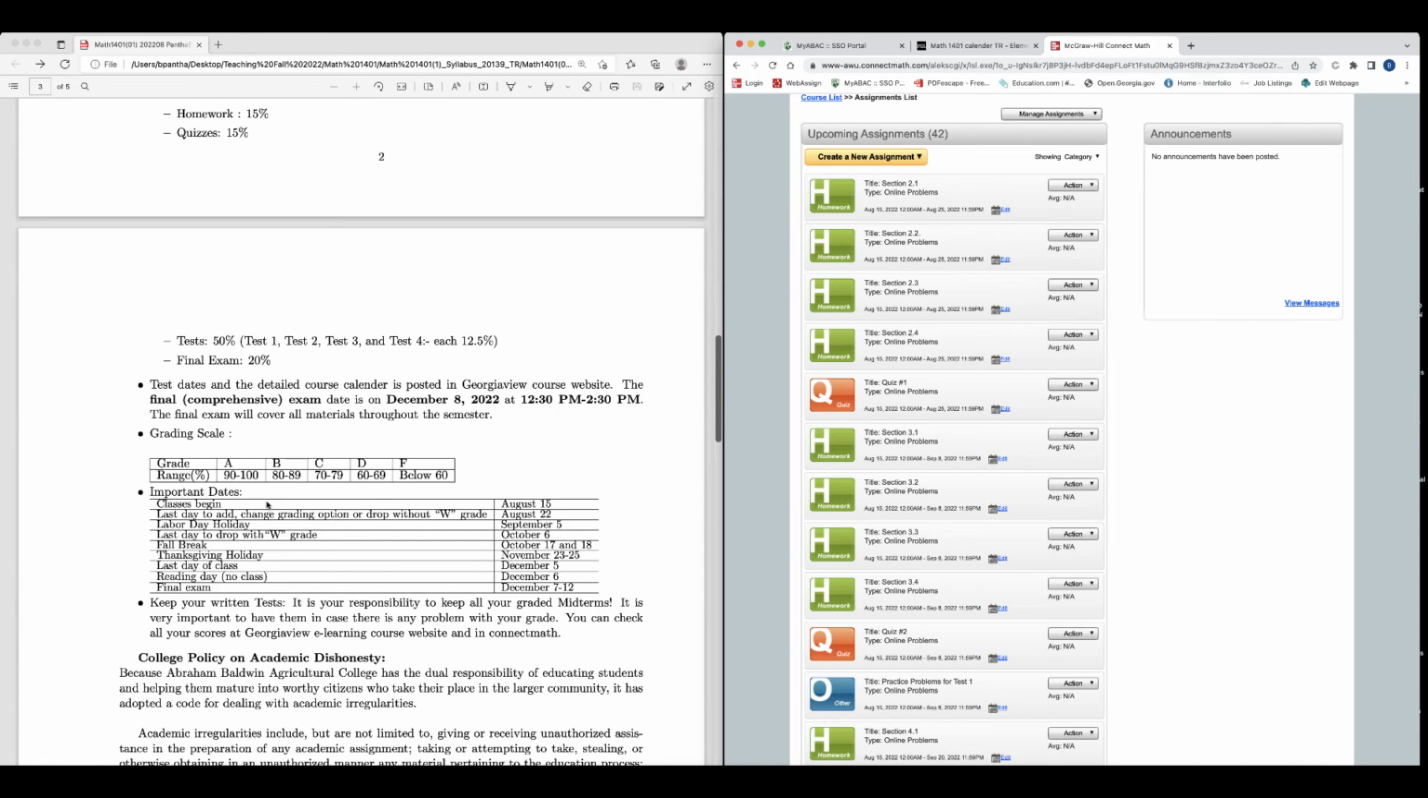Okay, important dates: class begins on August 15. Last day to add, change grading options or drop without a W grade is August 22. So you'll have a 1 week period to change the section or drop from the class without any penalty. You will get the money back. But if you drop after this date, you don't get the money back, and you will have a W or withdrawal grade on your transcript.